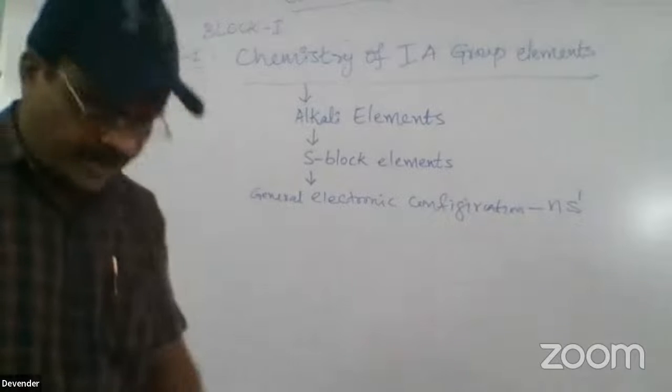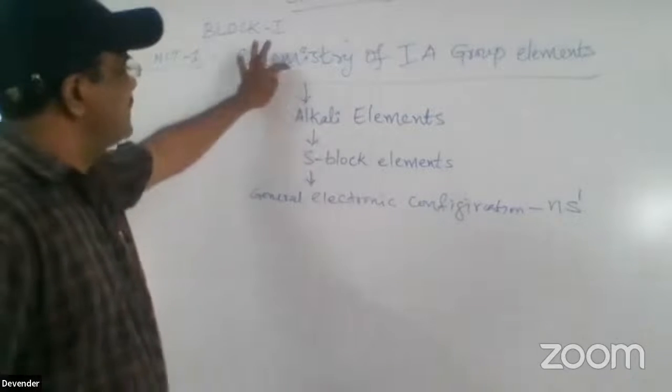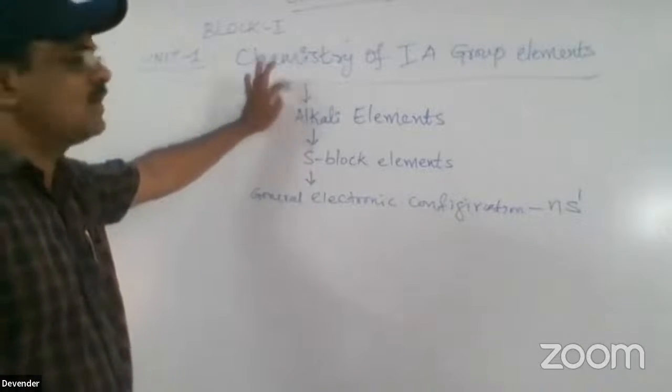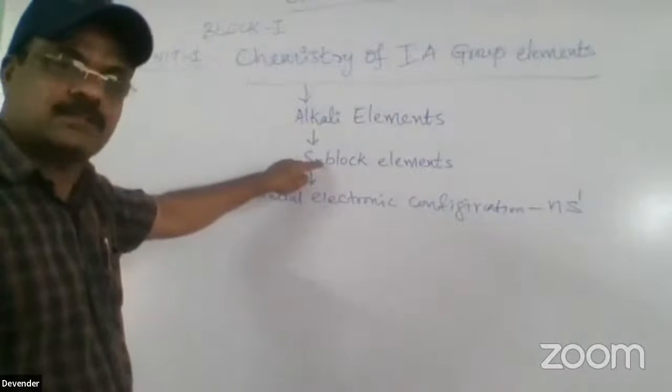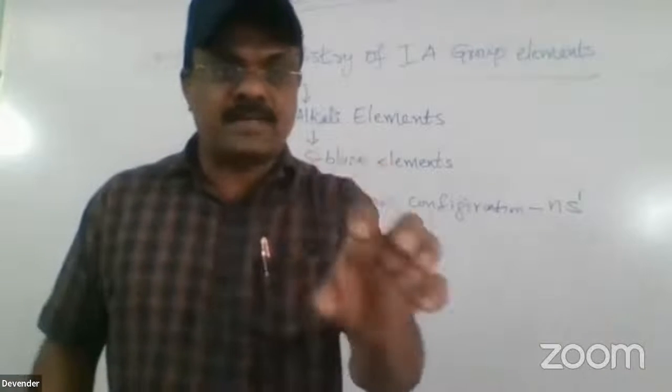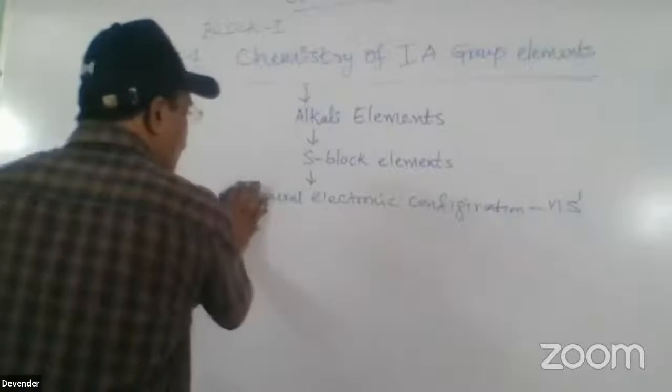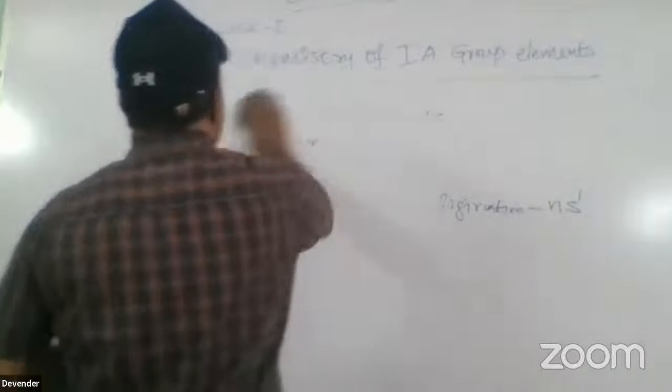Let's keep in mind that the first A group elements are also called alkali elements. They belong to the S block elements, and the general electronic configuration is NS1. Right? These are the main important points about first A group elements. Now coming to the first A group elements, general characters.